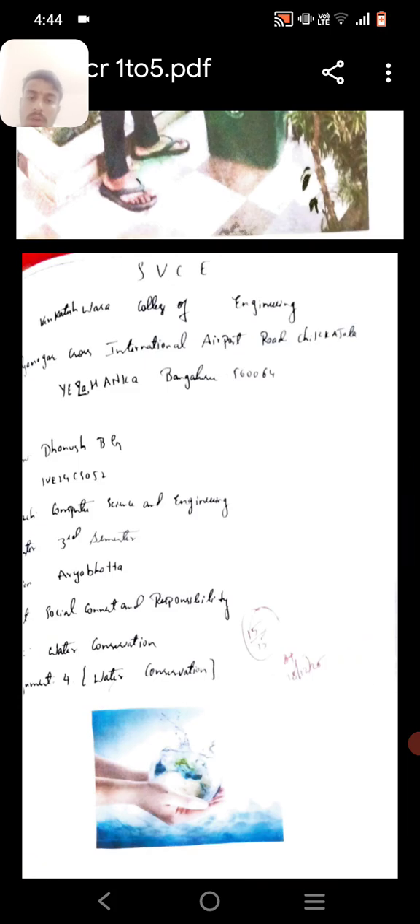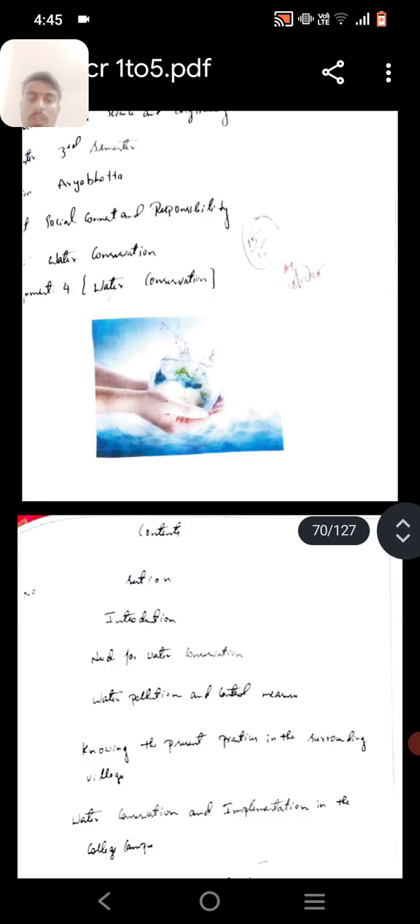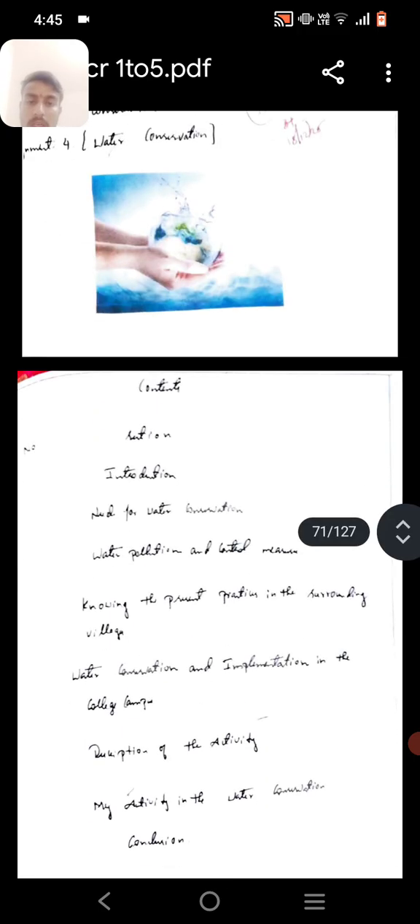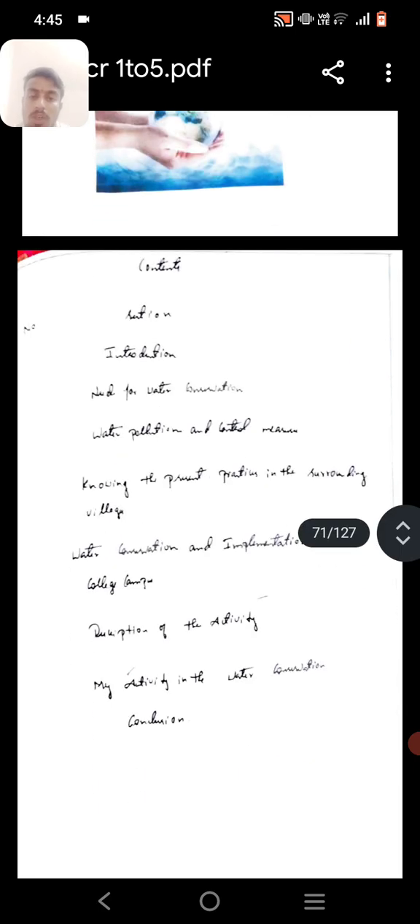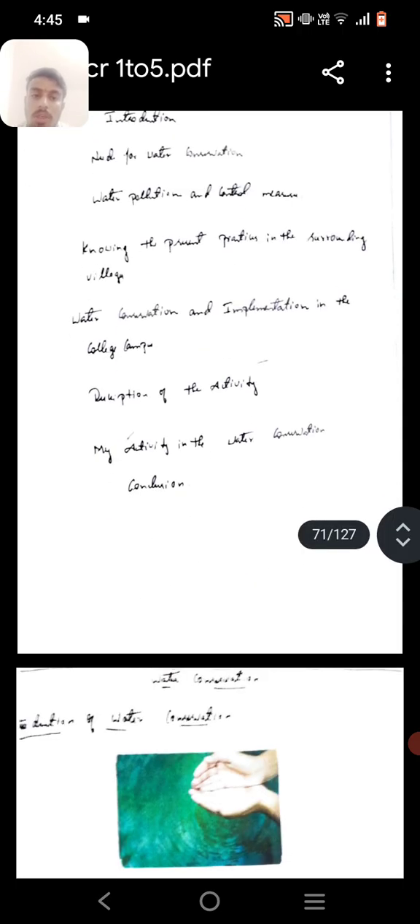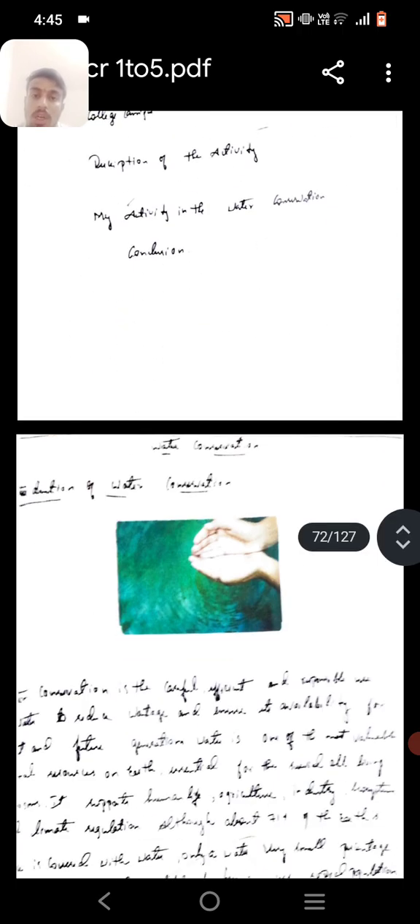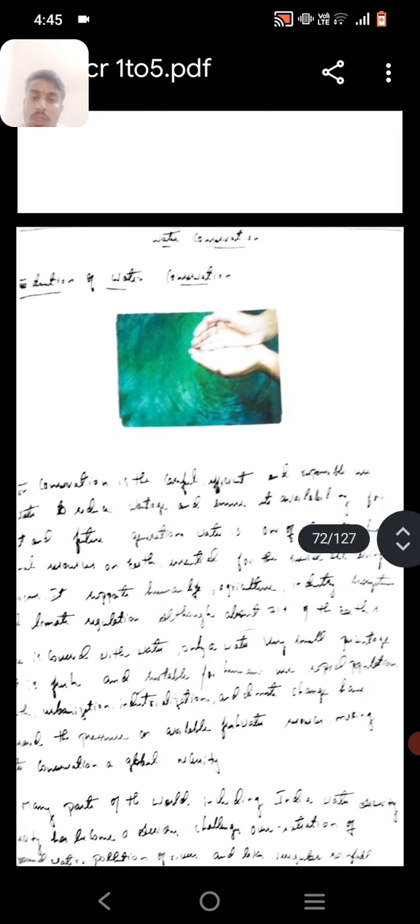The fourth activity is social connect and responsibility, water conservation. We discuss the introduction, the need for water conservation, water pollution and control measures, knowing the preservation practices in the surrounding villages, water conservation implementation in the college campus, description of the activity, my activity in the way of water conservation, and lastly the conclusion of water conservation.